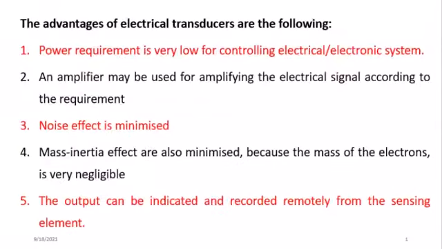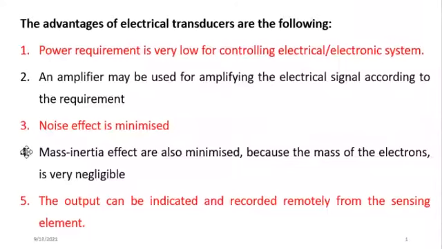Now, what are the advantages of electrical transducers? The first one is the power requirement is very low. Electrical transducers consume very small amount of energy to detect energy in one form and change it into electrical or electronic form. Then the second one is it has an advantage that we can use an amplifier whenever the level of the original signal we are detecting is very low. We can use electrical amplifier to boost it so that we can accurately detect it. And the third advantage is the noise effect, which is very small in these electrical transducers.